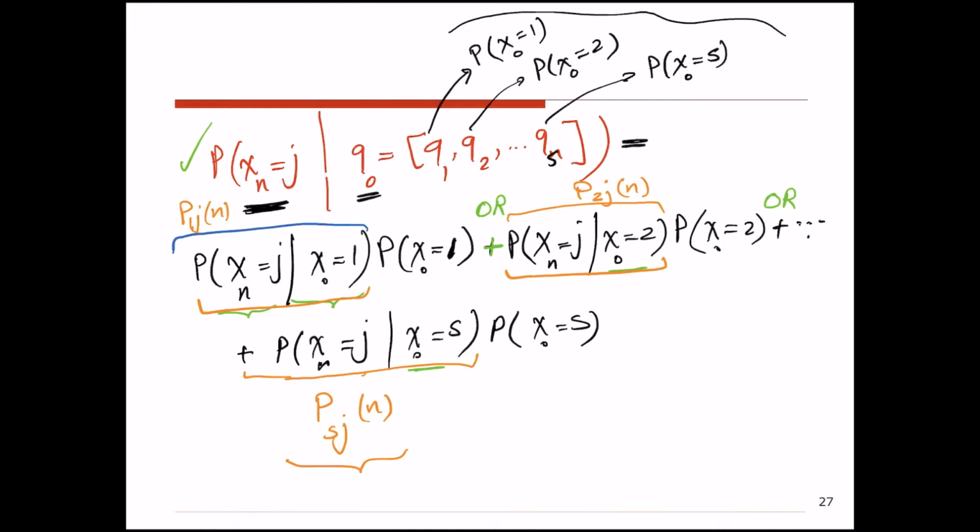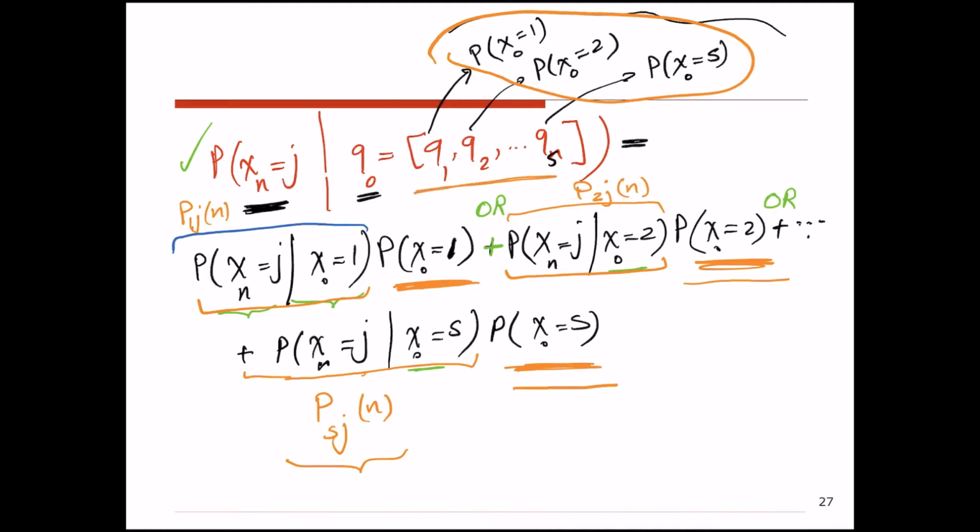And then how about these other terms? How can we get these? Those are all the terms that we already have from vector Q. These show the distribution of the state of the system at time 0, if I'm at the state 1, or if I'm at the state 2, or if I'm at the state 3, or any state S. Okay, we have those values from vector Q. That's the one that is going to give us the answer.